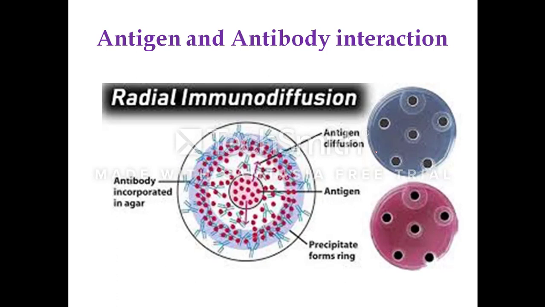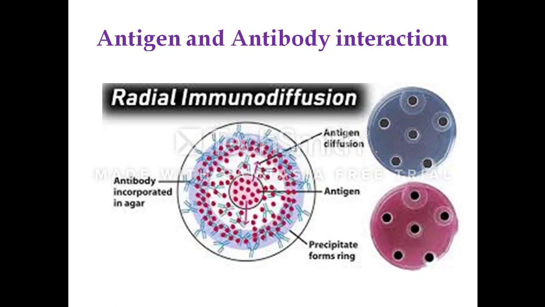This simple technique launched the field of serology in the first part of the 20th century and remains in use even today. Immunodiffusion is of two types. They are used to determine the relative concentration of antibodies and antigens, to compare the antigens, and to determine the relative purity of the antigen preparation, etc. They are radial immunodiffusion, otherwise called the Mancini method, and double immunodiffusion or Ouchterlony method. Both are carried out in a semi-solid medium such as agar.